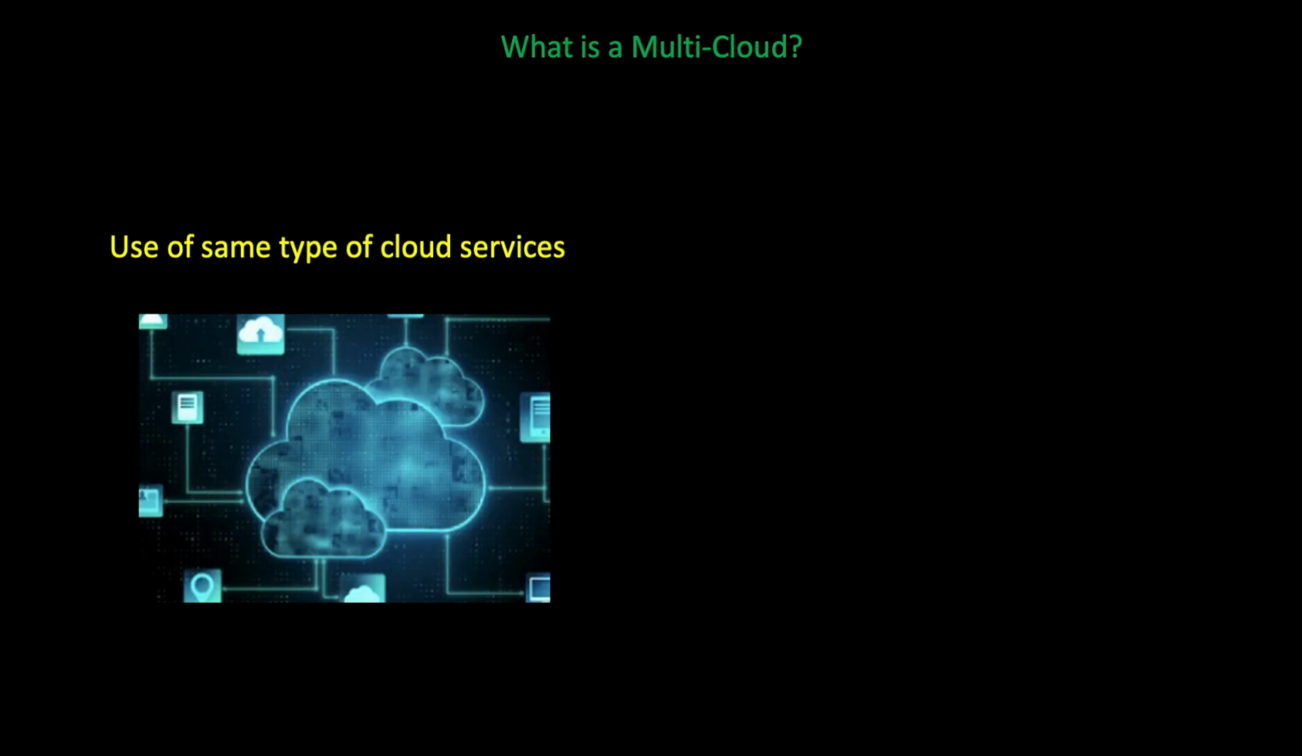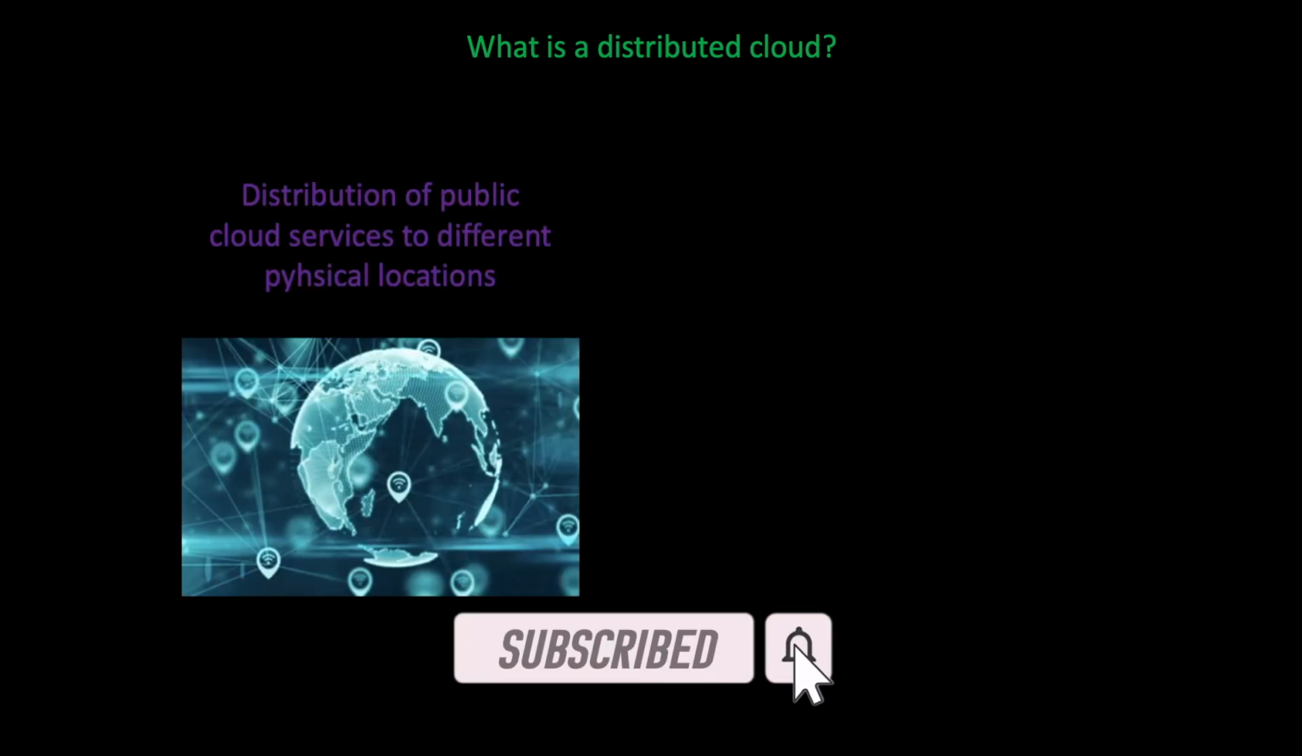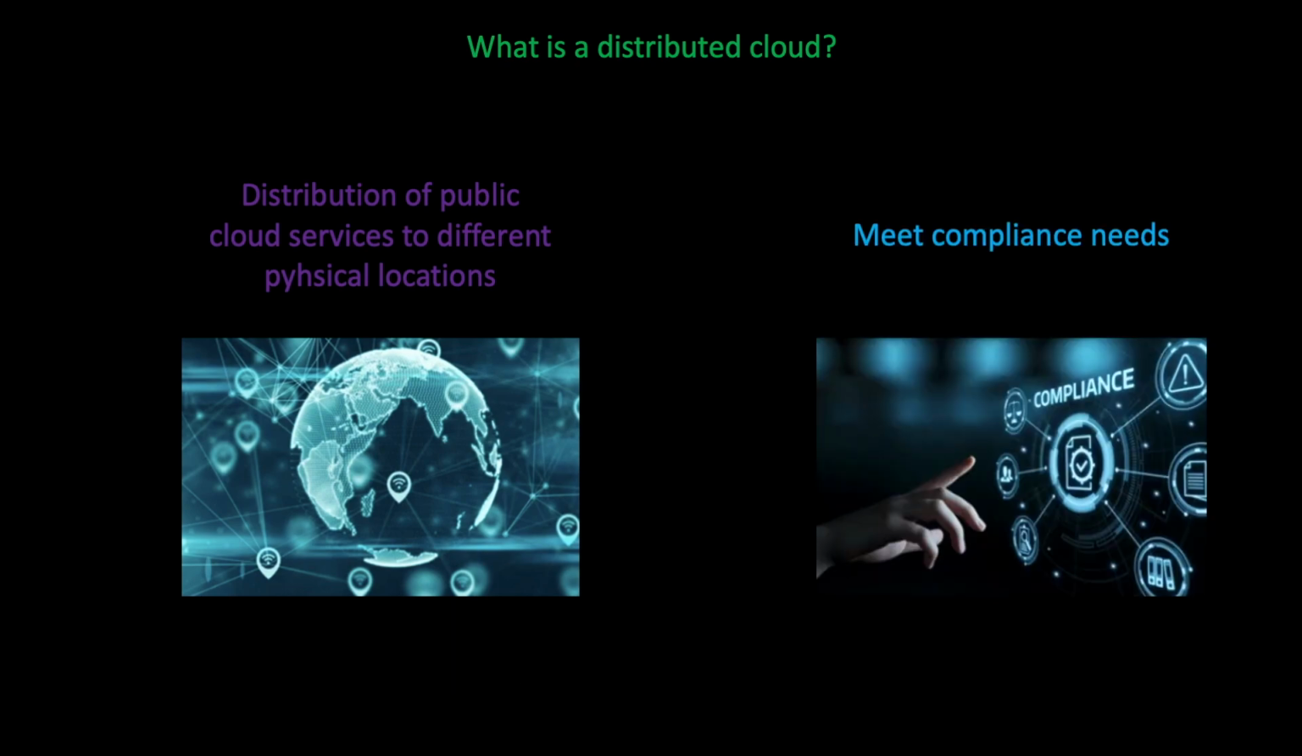What is a multi-cloud? Multi-cloud computing may be defined as the deliberate use of the same type of cloud services from multiple public cloud providers. And what is a distributed cloud? The distributed cloud may be defined as the distribution of cloud services to different physical locations. They are specifically used to meet various kinds of compliance needs and performance requirements.